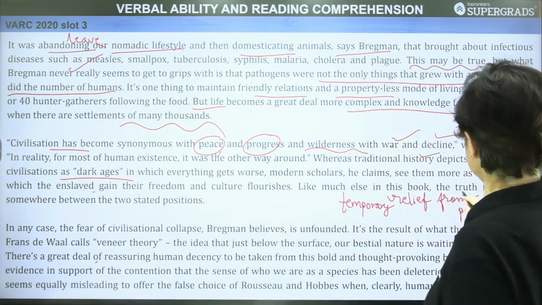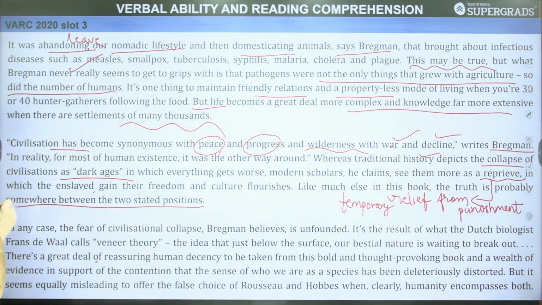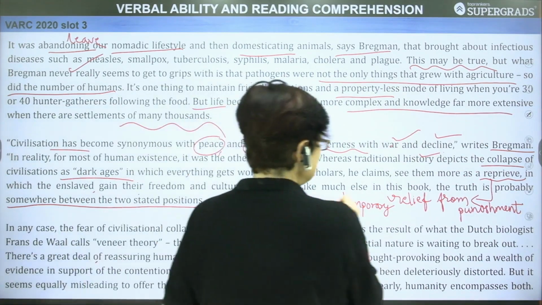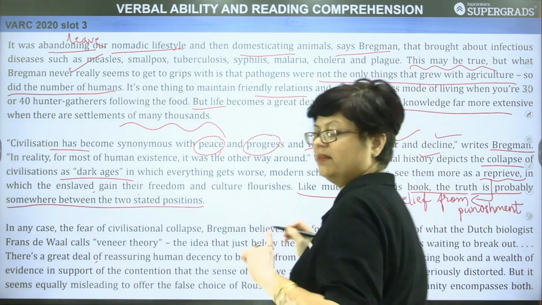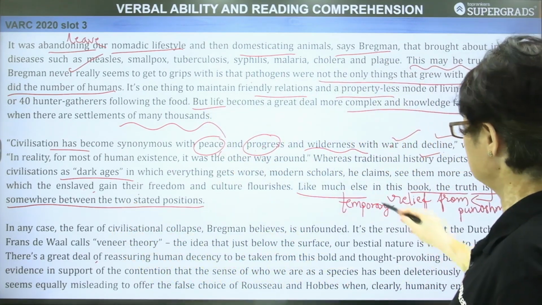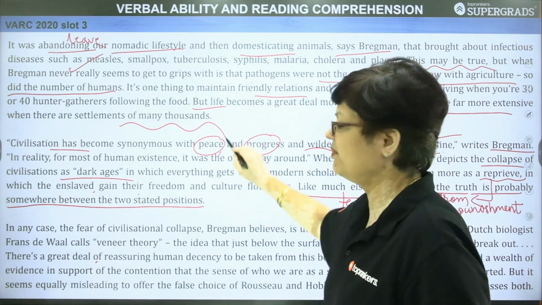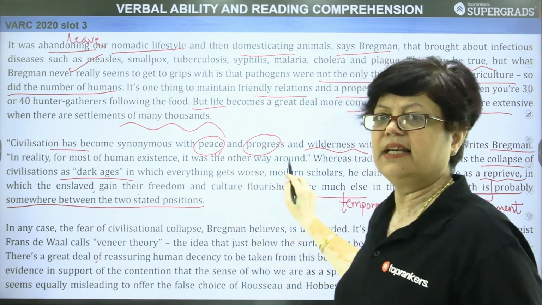Like much else in this book, the truth is probably somewhere between the two stated positions. Very important line. Like much else in this book. The book, which one? Which is written by Mr. Bregman. So the author says that the truth is probably somewhere between the two stated positions. This is a very important paragraph of the entire passage.